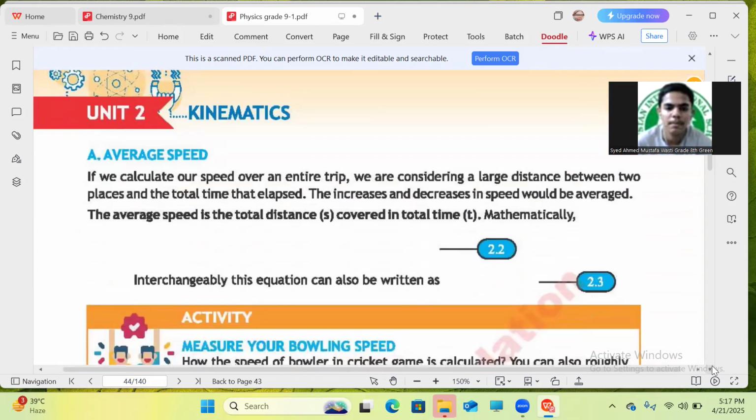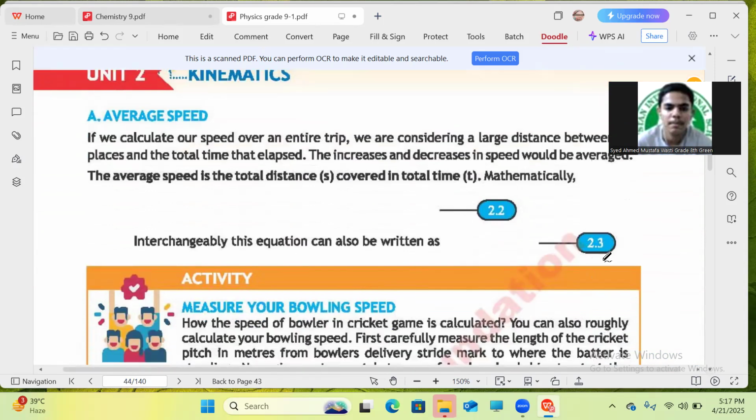Now, here are some classifications. Here are some types of speed that are given. The first one is given as average speed.